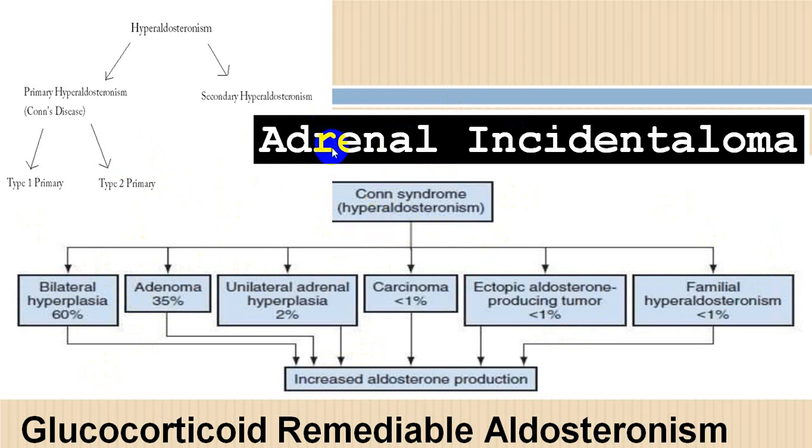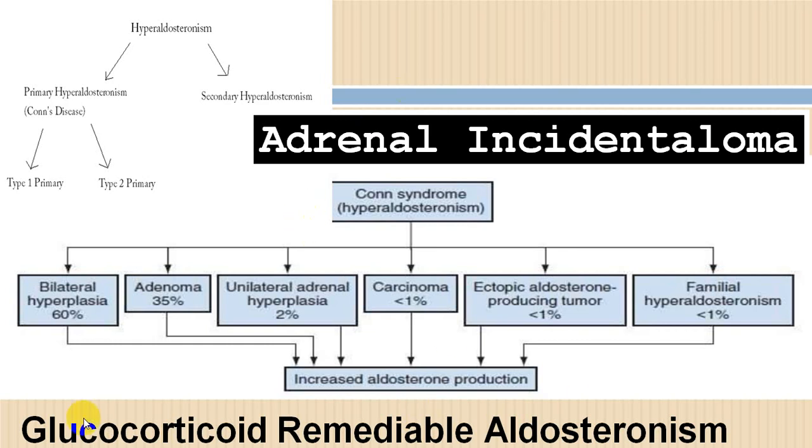And when it is not detected clinically or by routine investigation, which happens a good number of times, then it is called an adrenal incidentaloma. It will be detected by ultrasound, CT, MRI, PET scan, or on postmortem.